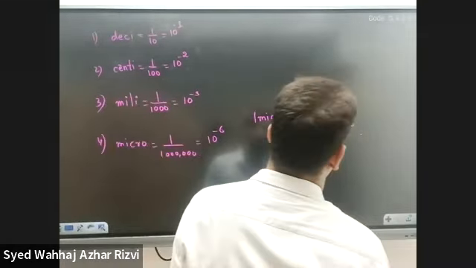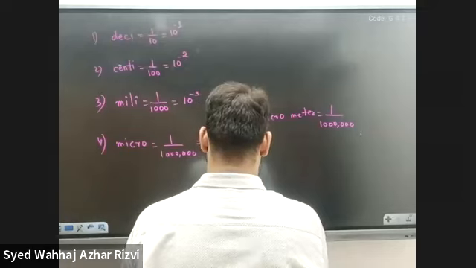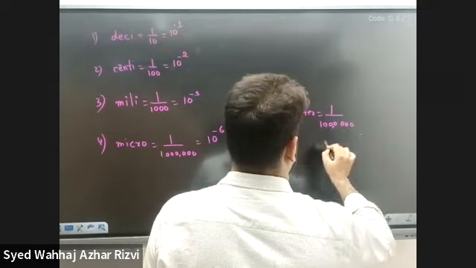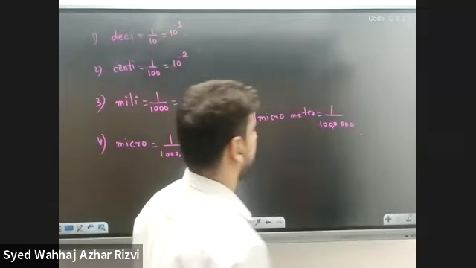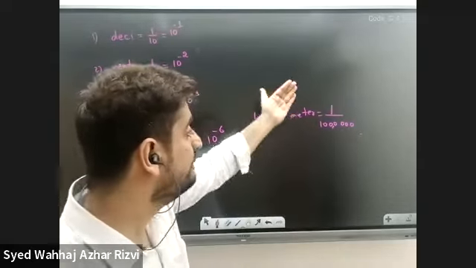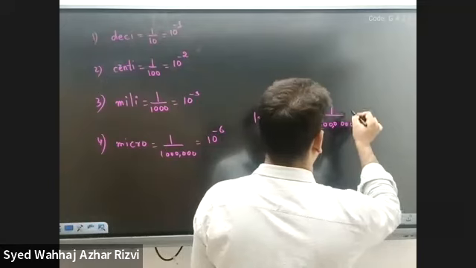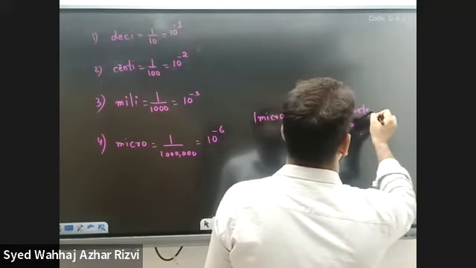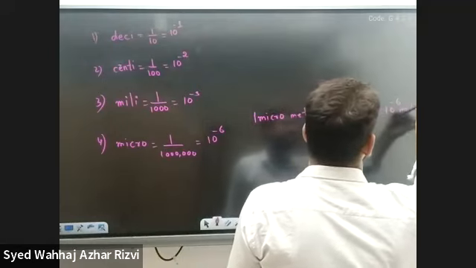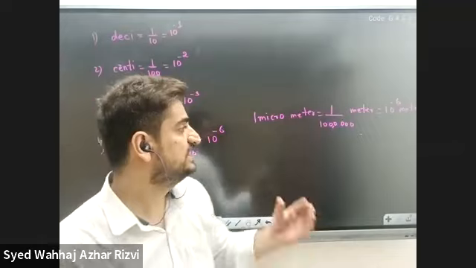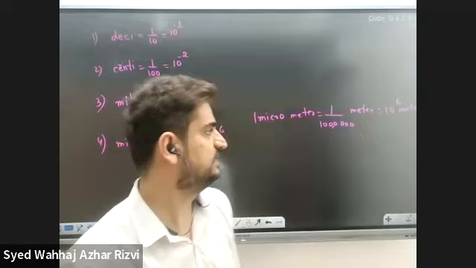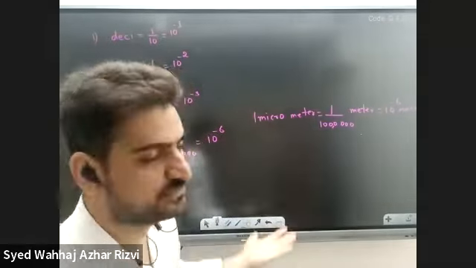So it's one over a million. A millionth part of a meter, or 10 raised to the power negative 6 multiplied by a meter. This is called a micrometer. So in 1 meter, there would be a million micrometers.